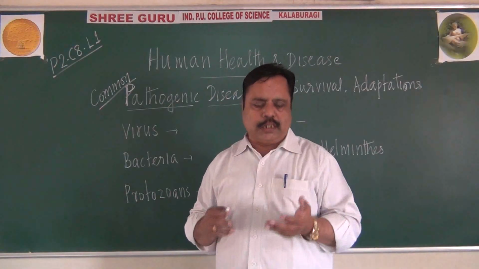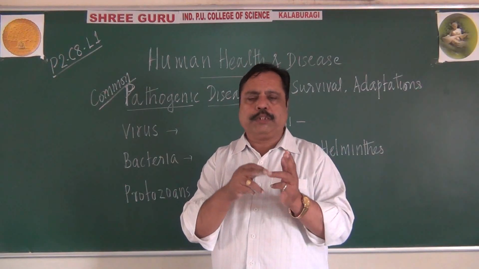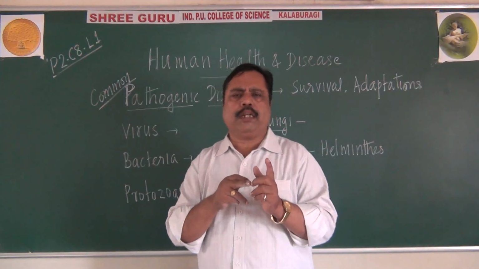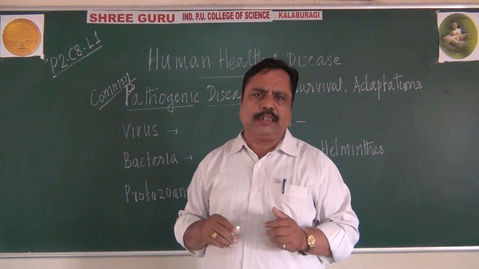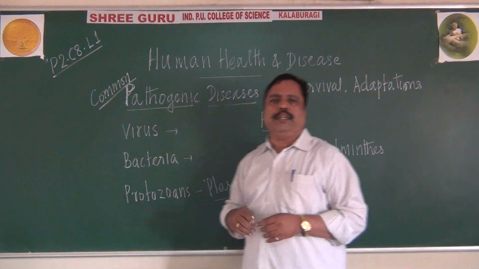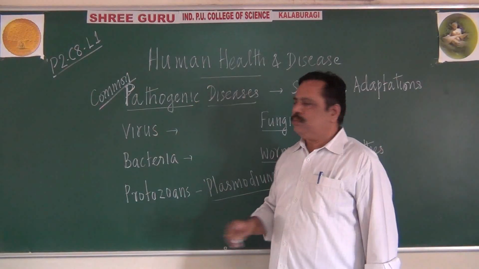Around 5 conditions like absence of balanced diet, absence of good environment, behavioral pattern of the individual, and lack of exercise we can say. Then I told you about pathogenic diseases also.